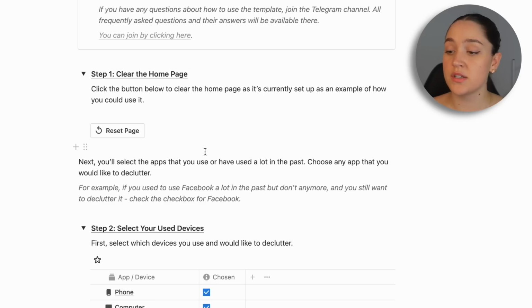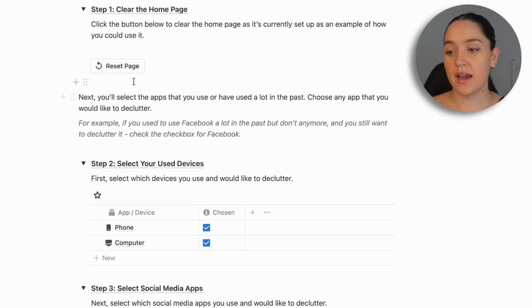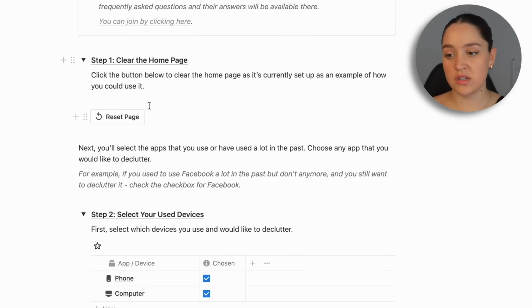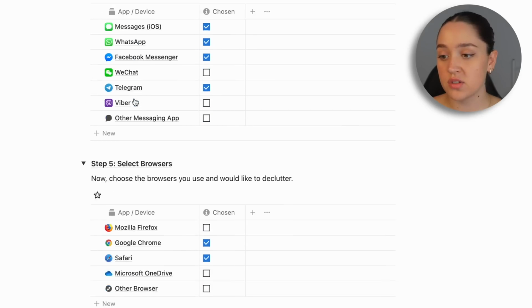So first off, when you get the page, there's going to be some tasks that are in progress and upcoming because I wanted to show you how the page works and you can look around while some tasks are already in progress. But when you're ready to start your own decluttering journey, you go here into step 1 and you reset the page so that every single task is reset. And the reason I kept this here and didn't just give the page to you empty is because I wanted to have this button at the top for if you want to repeat the digital declutter in the future. But technically it's designed to not have to be reset because we have the maintenance plan to prevent the clutter from building up again.